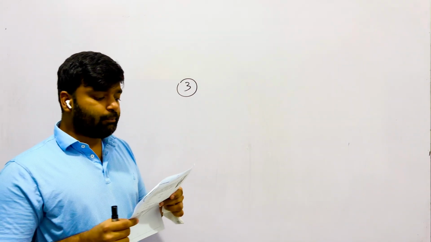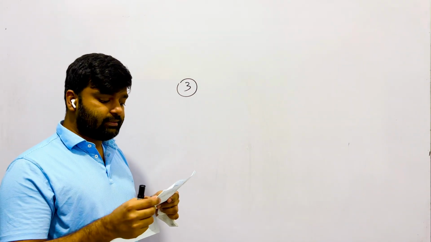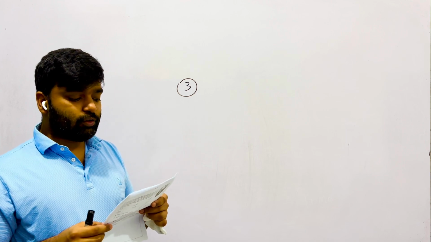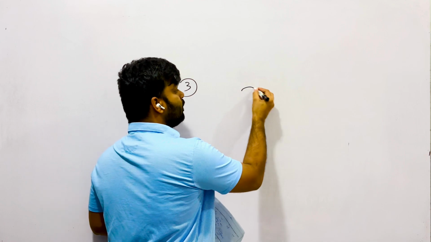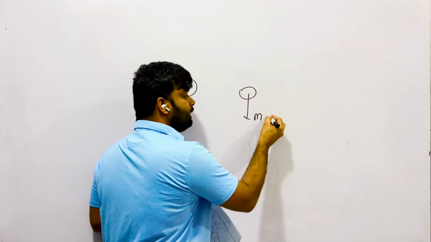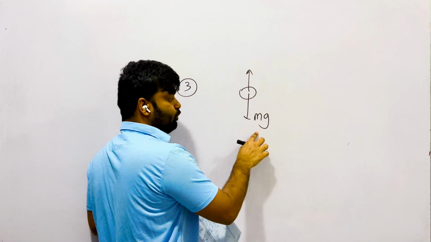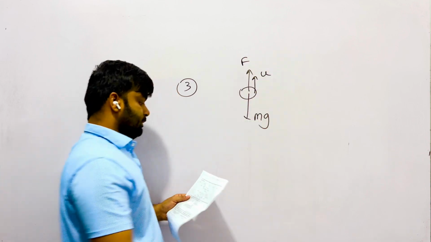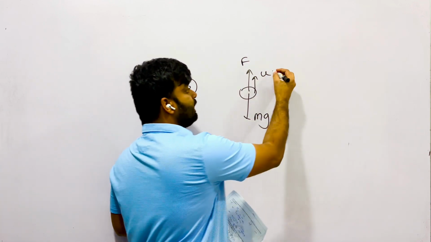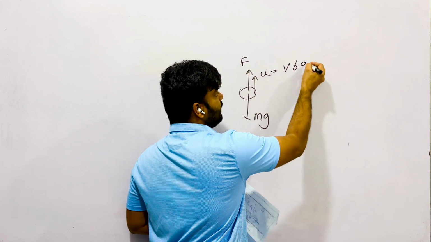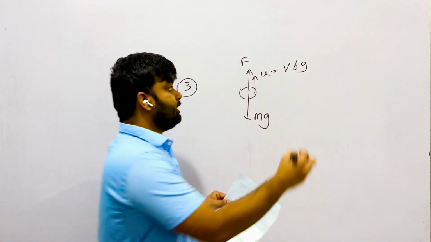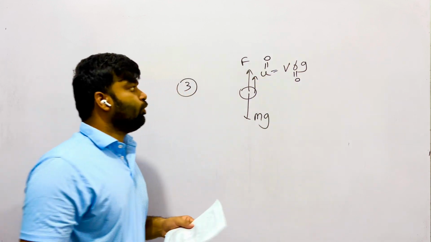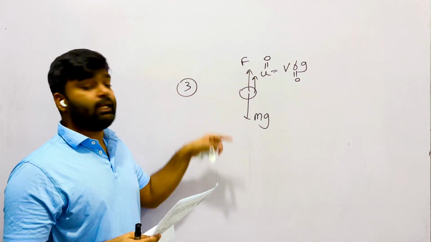Question number 3. A ball of mass m and radius r is released in a viscous medium of negligible density. Its terminal velocity is proportional to what? When a ball is falling, generally 3 forces act. One is weight, another is viscous force, the third one is upthrust. Here upthrust is negligible because the density of the medium is negligible, therefore rho 0 means upthrust is also 0. Therefore the only forces acting on the ball are F and mg.